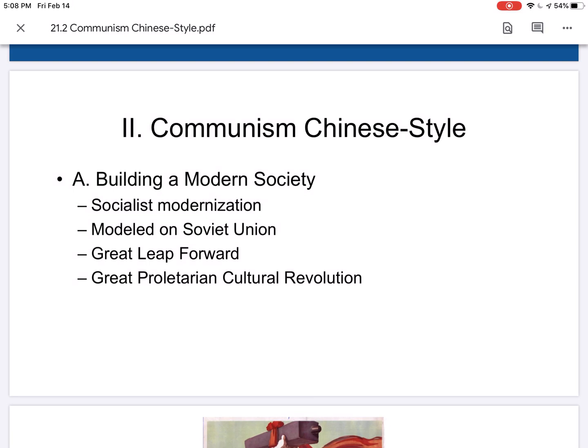And in 1958 to 1960, the Great Leap Forward took place, an effort to mobilize for development and move to a fully communist society. Mao Zedong's response to individualism, careerism, and urban bias was the Great Leap Forward, but it led to catastrophic famine. And the Great Proletarian Cultural Revolution was Mao's effort to combat capitalist tendencies. Healthcare and education were given to the countryside, and rural industrialization was made with local control.